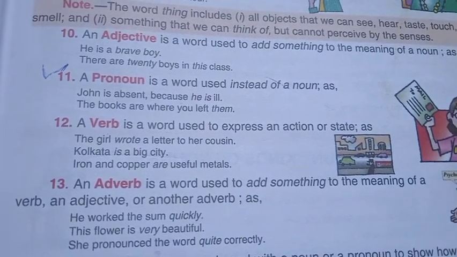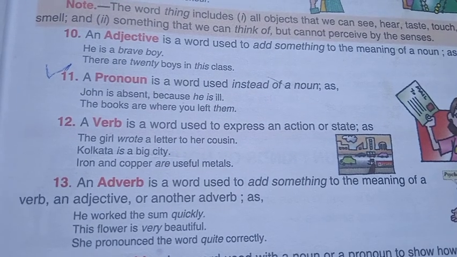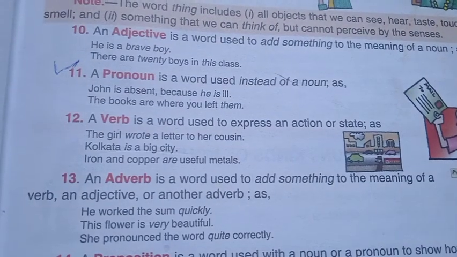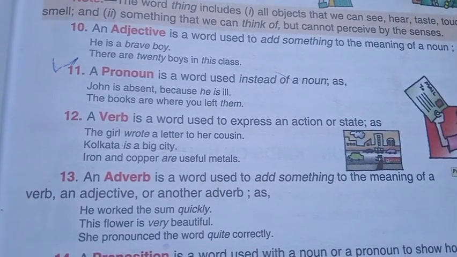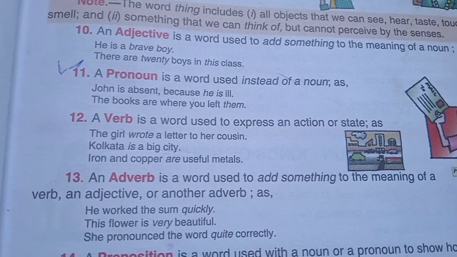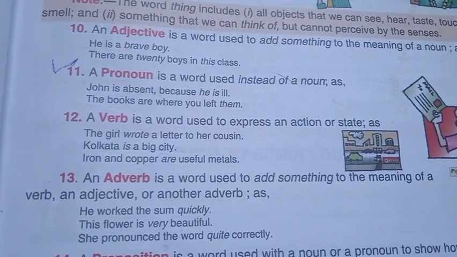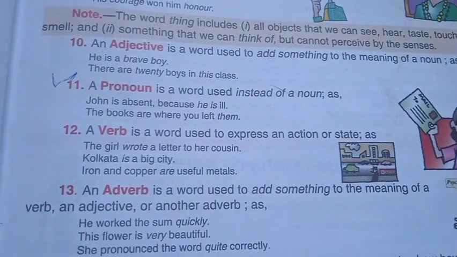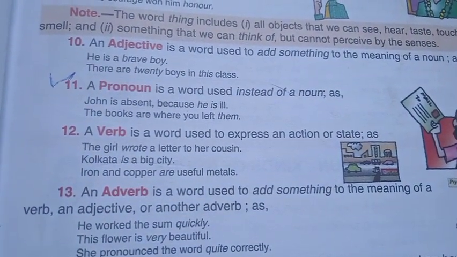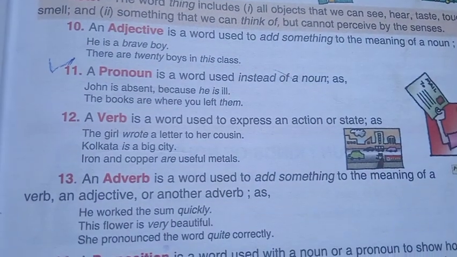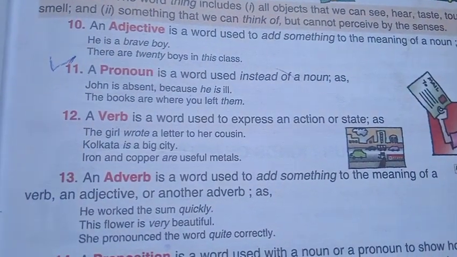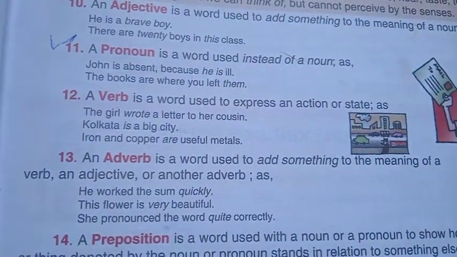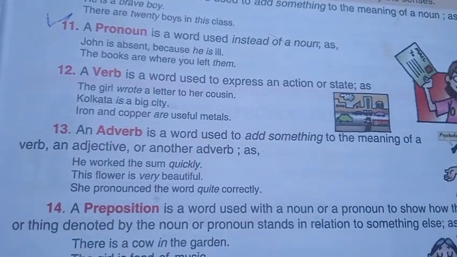A verb is a word used to express an action or state, as in "The girl wrote a letter to her cousin. Kolkata is a big city. Iron and copper are useful metals." So in these sentences, wrote, is, and are are verbs because they express an action or state. And the next part of speech is the adverb.